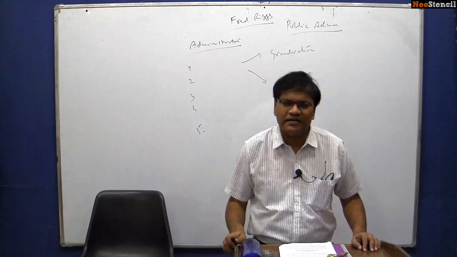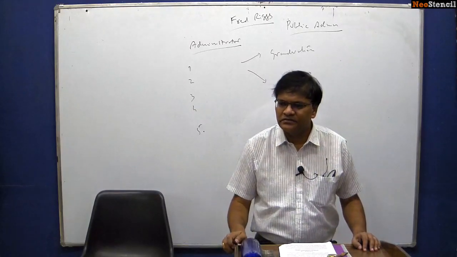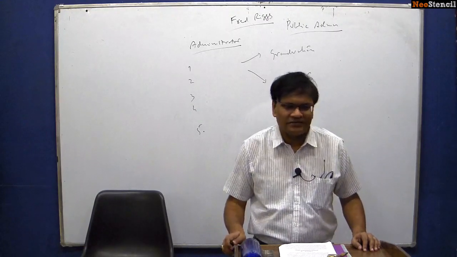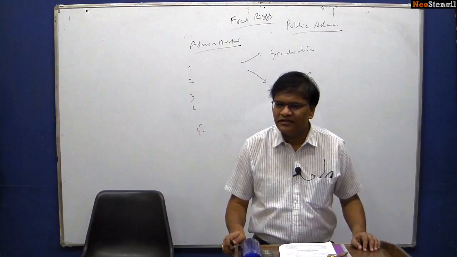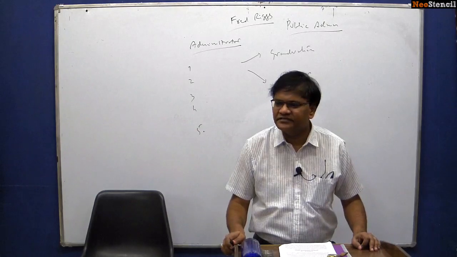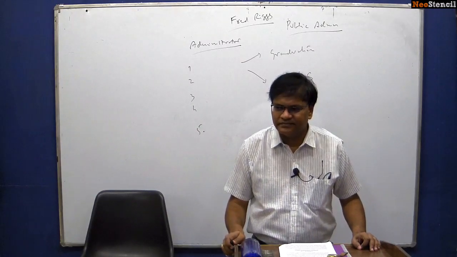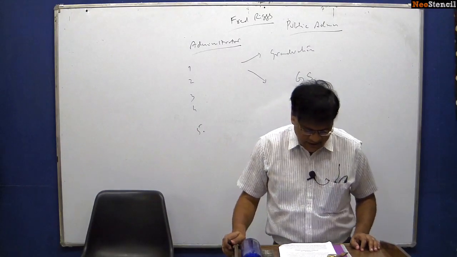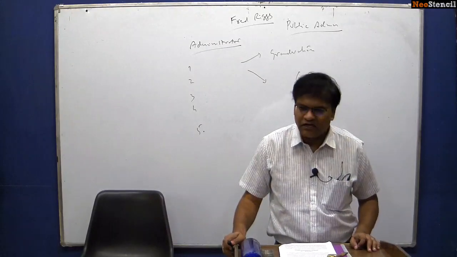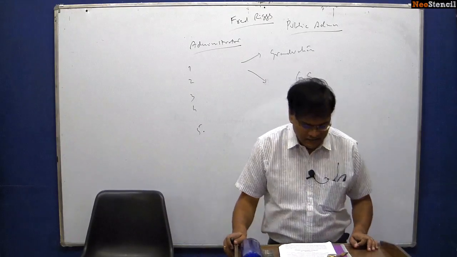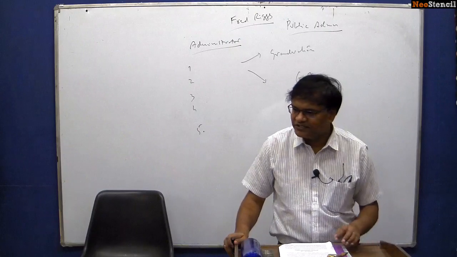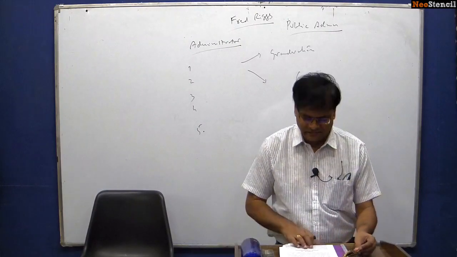This year the same question was repeated in your ethics paper. Again, I keep on saying why people are not scoring good marks in ethics, because they don't have a practical knowledge of public administration. So this is why we will be spending a lot of time on this public policy chapter. Very, very important.